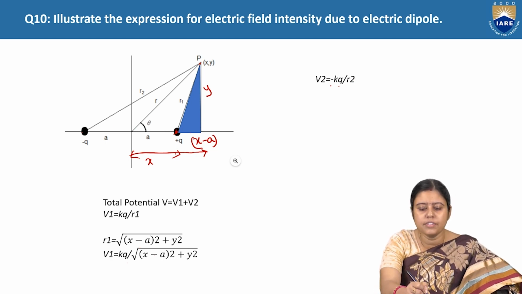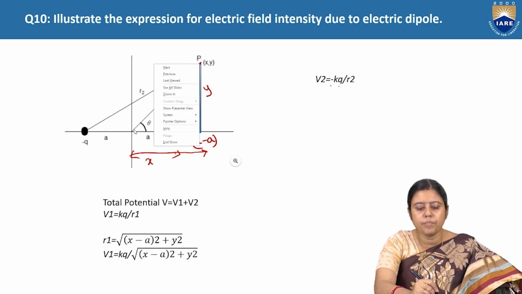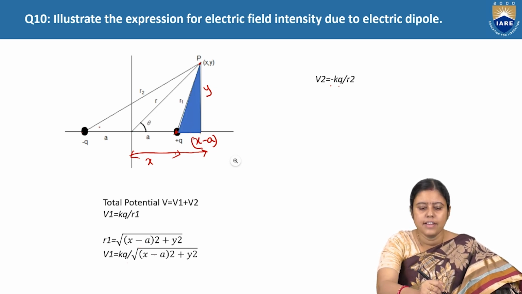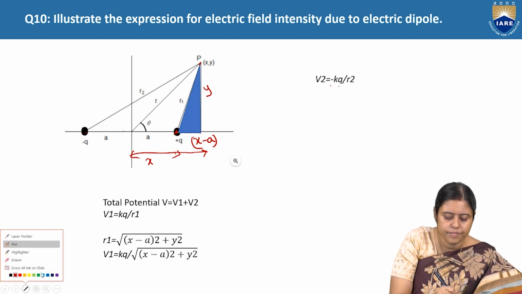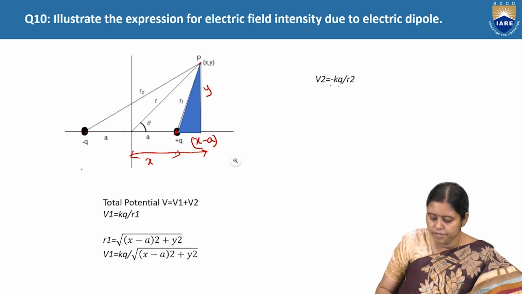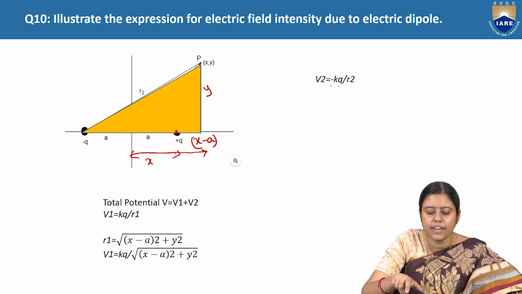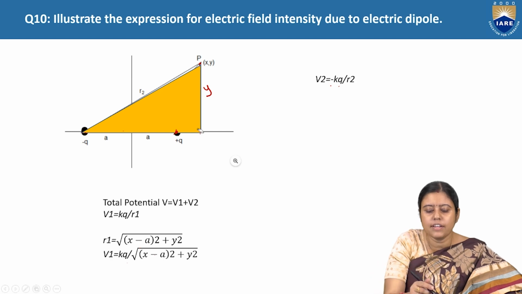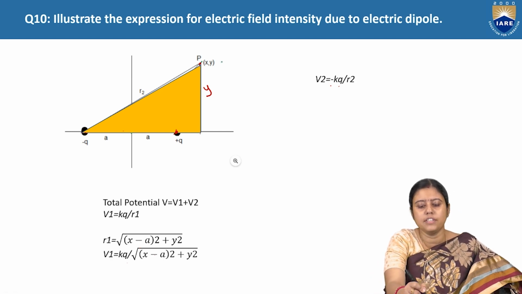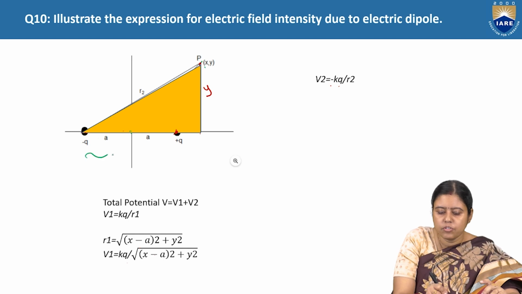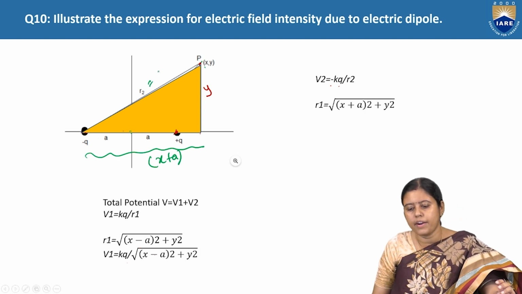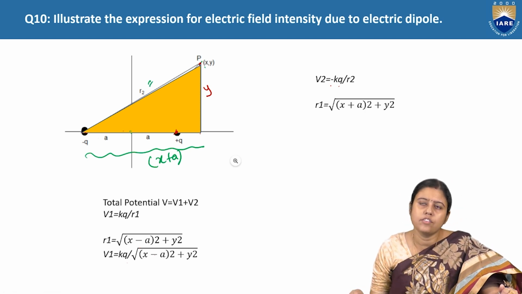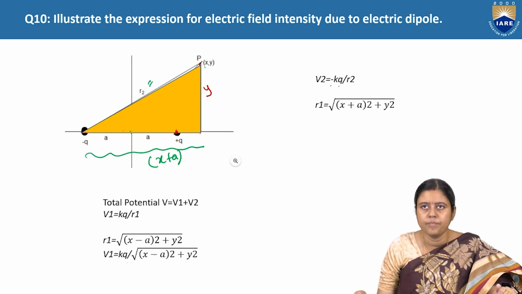Now what is R2? If this is the point XY, from the origin to this point is X. This is A. So this total distance is X plus A. Height is Y. So R2 is nothing but the root of X plus A square plus Y square.